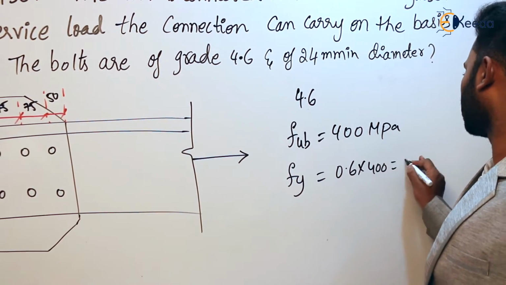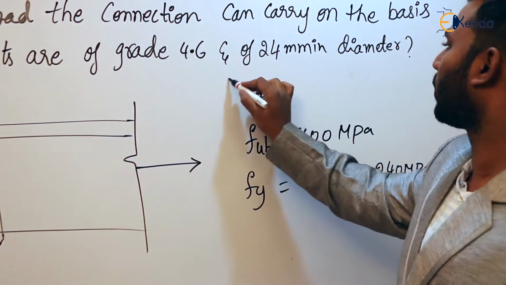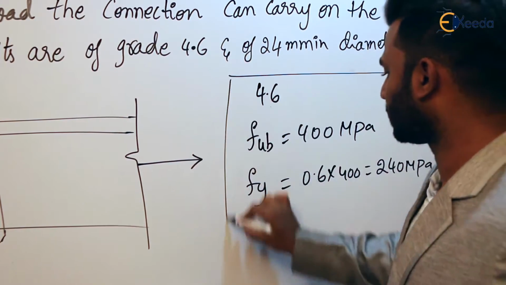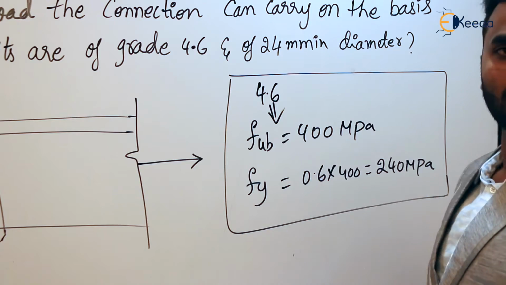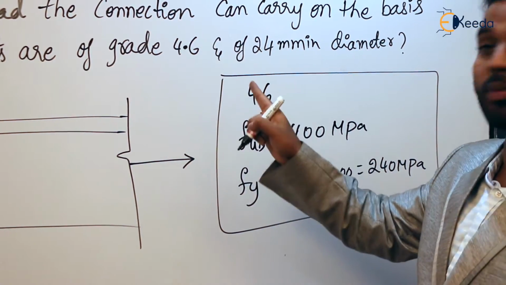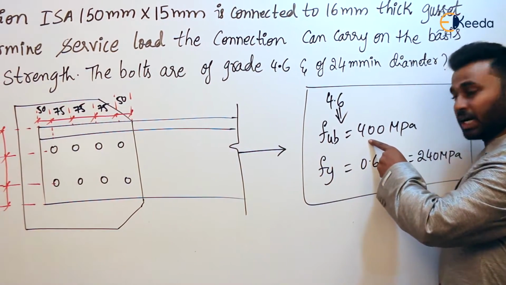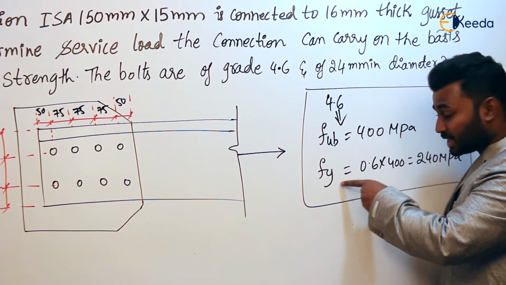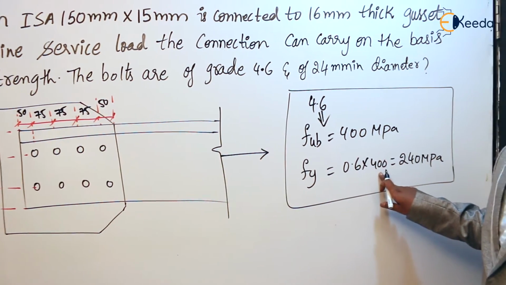How much is it? 240. So that is the meaning of grade 4.6. If in the given question it is mentioned that bolts are of grade 4.6, the bolt will have ultimate tensile strength of 400 MPa and its yield strength is 60% of that. So 0.6 into 400. That is the meaning of it.